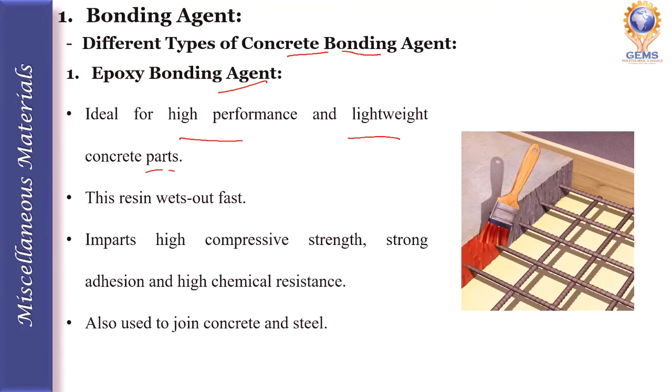This liquid resin dries out very fast and imparts high compressive strength, strong adhesion and high chemical resistance to the surface. And it is not only used to bond concrete layers, but also to join concrete and steel.